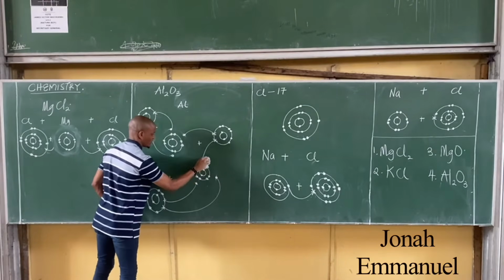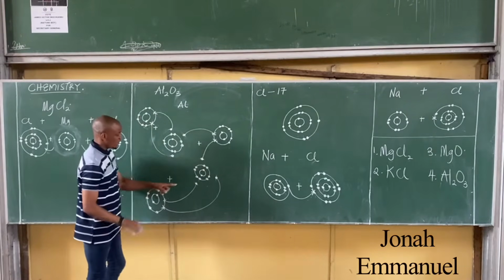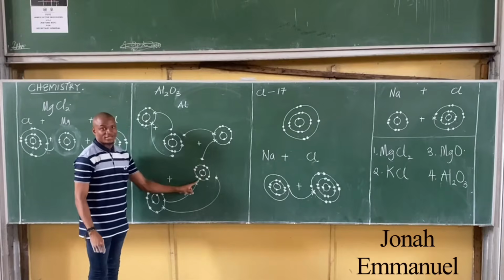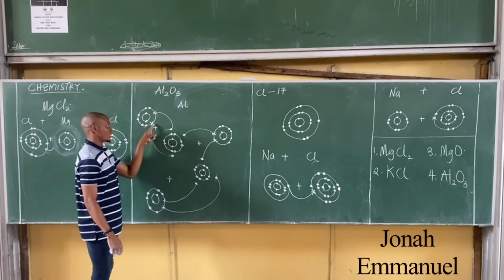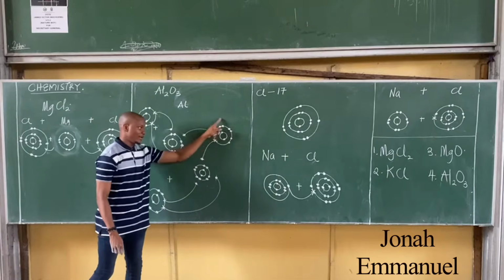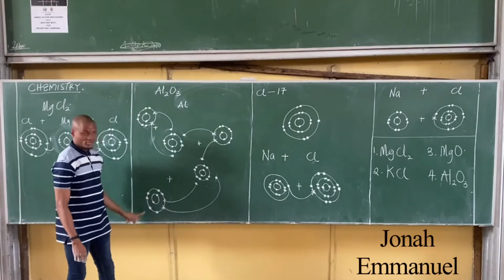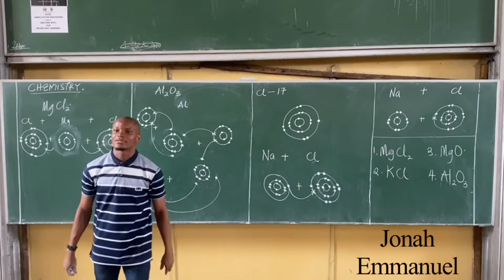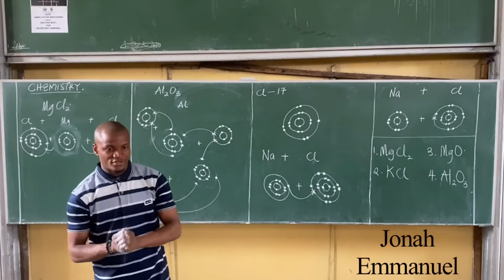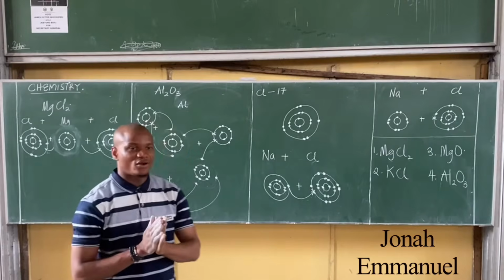It's up. So what do you observe now? For my aluminium, we're having 8 valence electrons, octets. This one too, 8 valence electrons, octets. This one now, 8 octets. This one here, 8 octets. This one here, 8 octets. Everything is now stable. That's the concept. Let's do the second one.